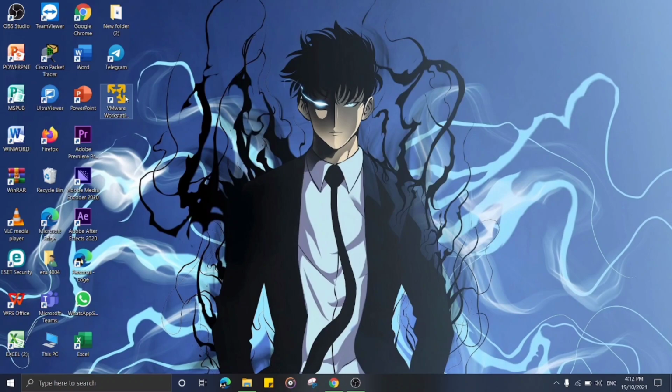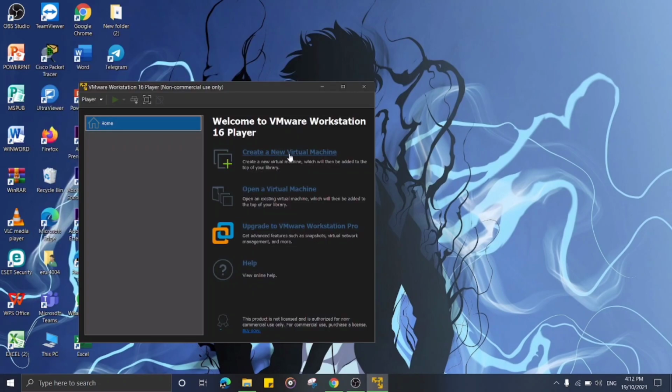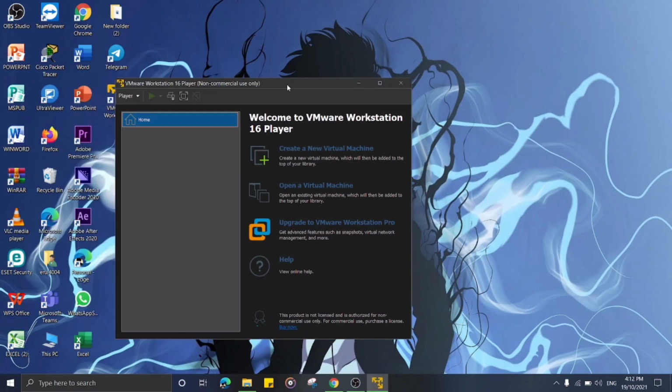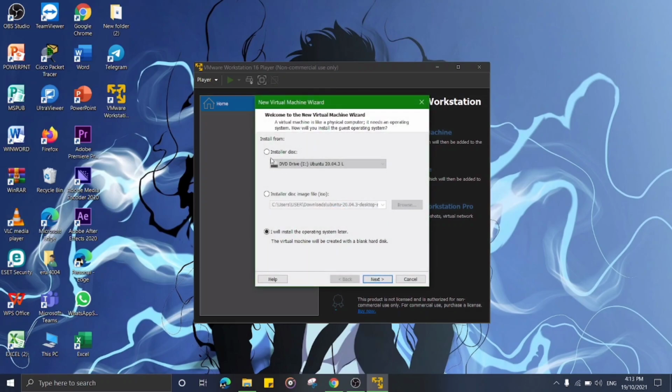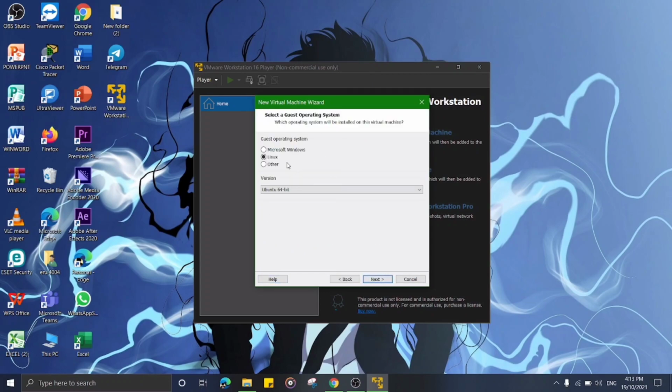I already downloaded VMware Workstation. Just click VMware Workstation. And now I have already installed VMware Workstation on my computer, and just click create a new virtual machine. And select I will install the operating system later. Choose Linux and Ubuntu 64-bit.